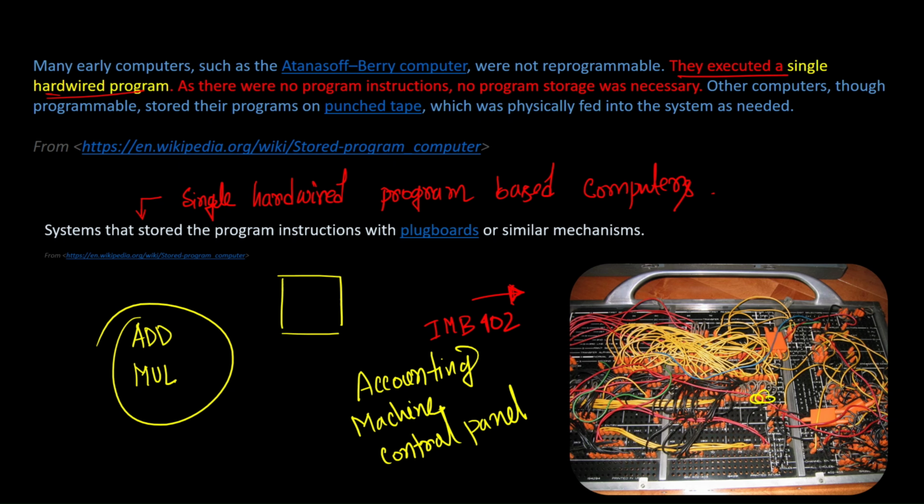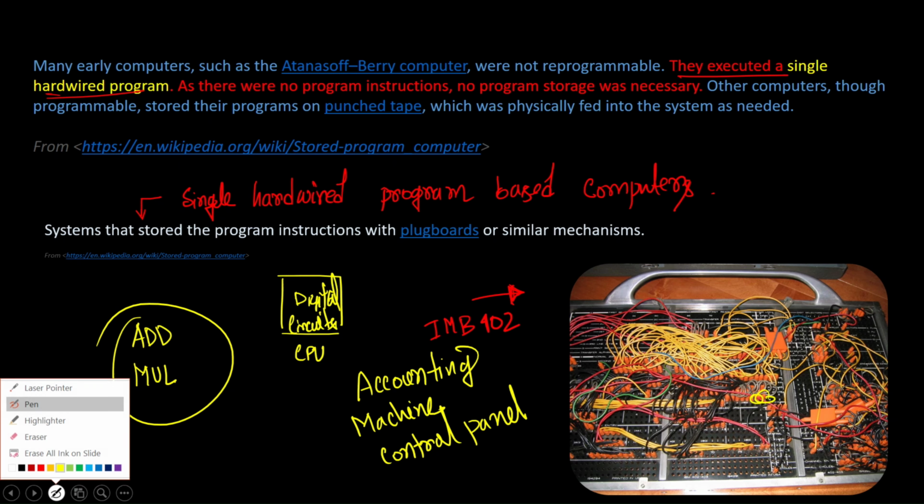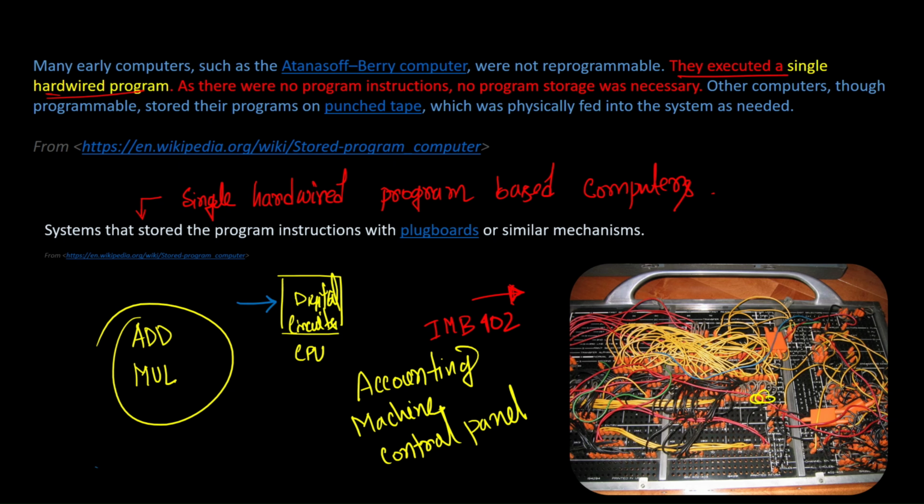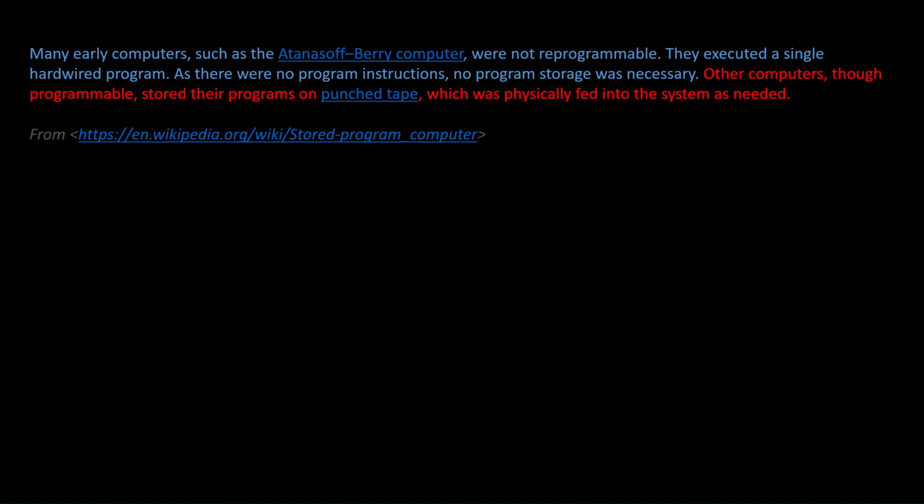So this is the computer, and this is its digital circuits. You just give input, and it will give you output. It can only do that. There is no concept of controlling the behavior of this circuit based on the inputs. Understood? Okay.